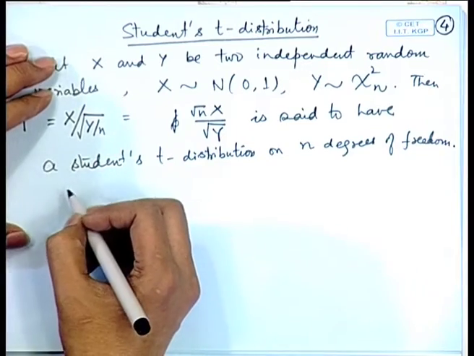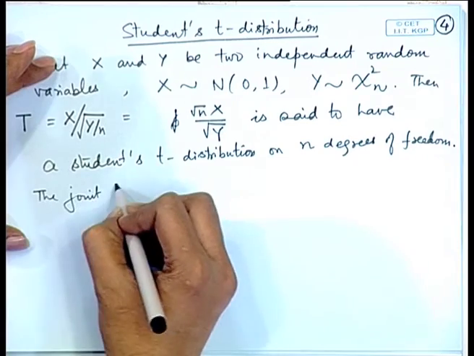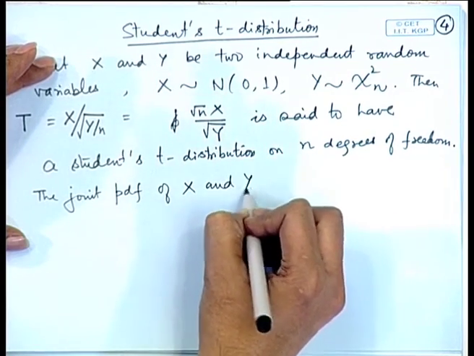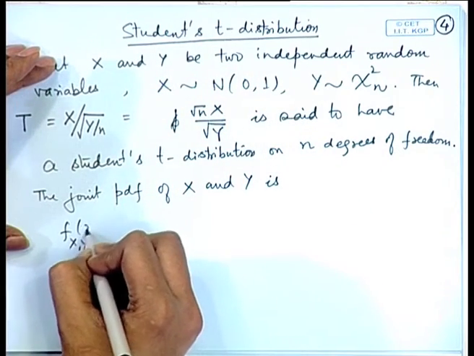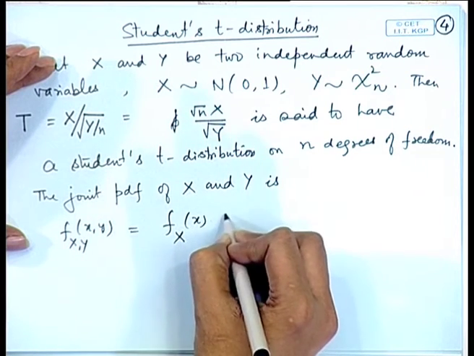So, let us do it in the following way. Firstly, we look at the joint probability density function of x and y. It is equal to the product of the individual distributions of x and y.